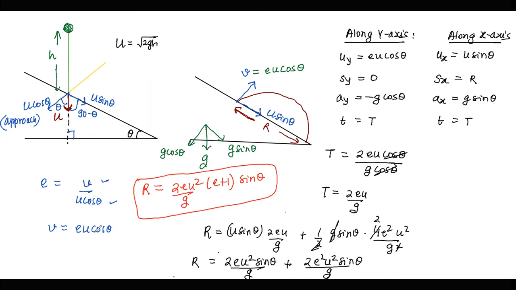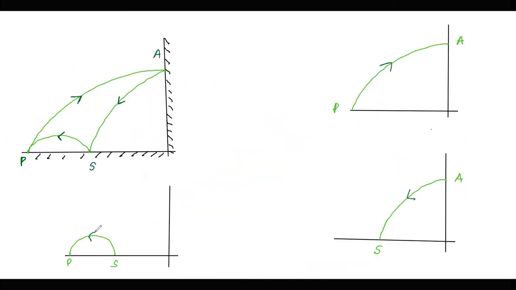If we approach this one, we are beginning with a speed u making an angle theta with the horizontal. As it reaches the point A, the problem states that only the horizontal component is there.